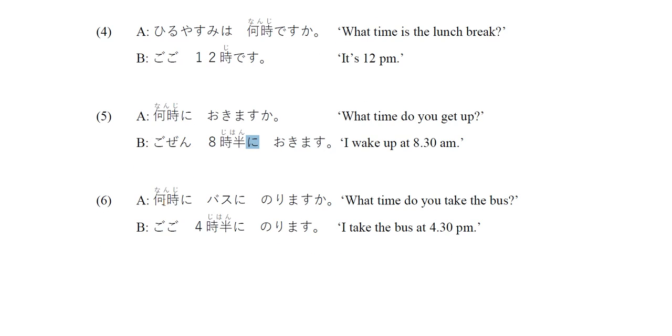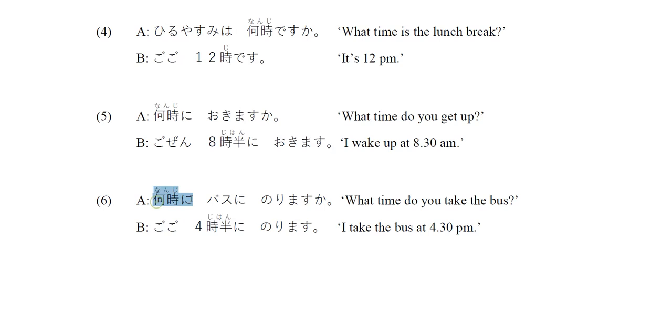Okay, another one. 何時にバスに乗りますか? So we have a new verb here, which is 乗ります. 乗ります means to get on a transport or to ride a transport. And for this verb, you have to use ni instead of o. Okay, so you put バス, which is the transport, and then ni, and then 乗ります. So if you want to say I get on the taxi, you say タクシーに乗ります. If I want to say I get on the car, then you say 車に乗ります.